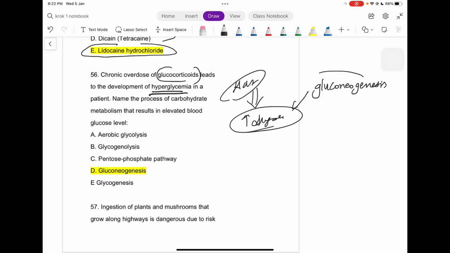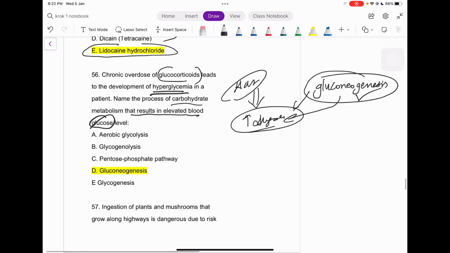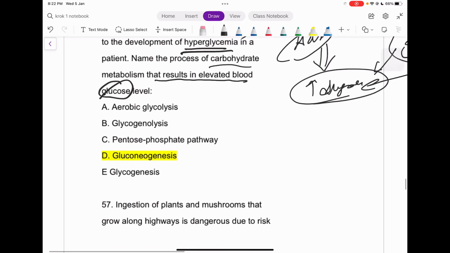So in other words, the adrenaline is stimulating gluconeogenesis, which is increasing the sugar itself, right? And what is the name of the process of carbohydrate metabolism that results in elevated blood glucose level? That is right here, so that is gluconeogenesis.